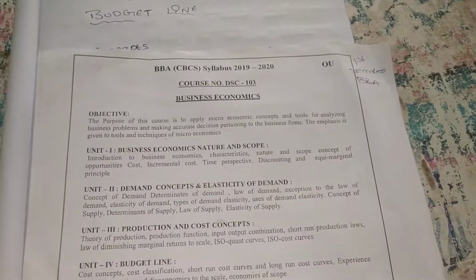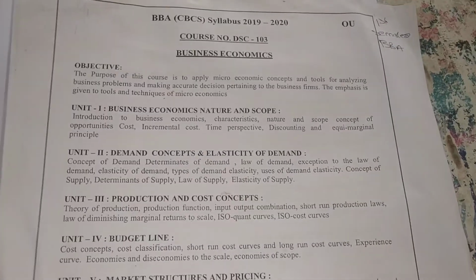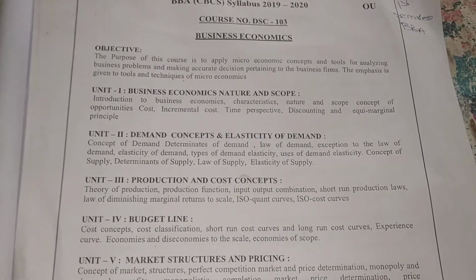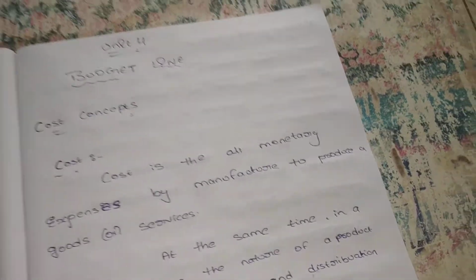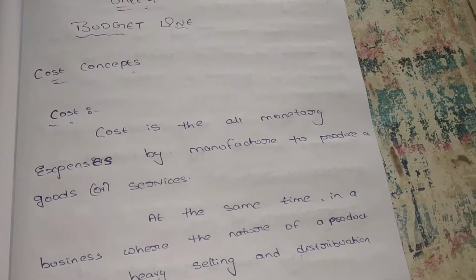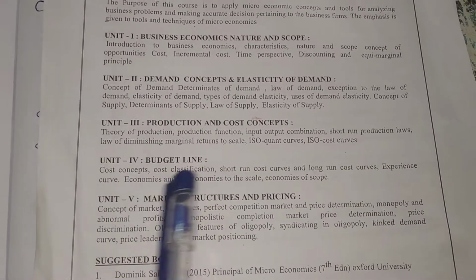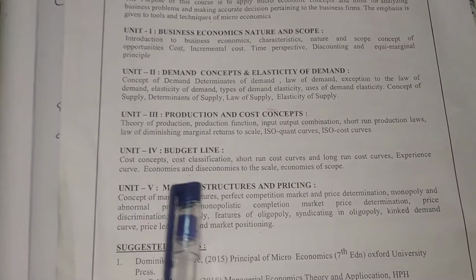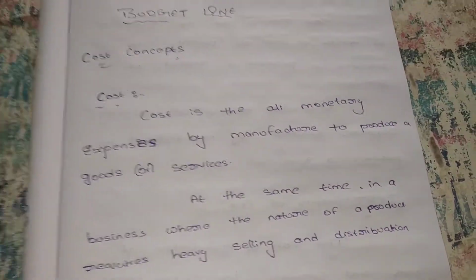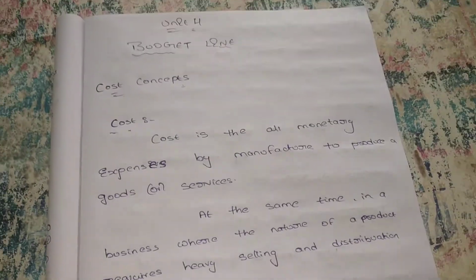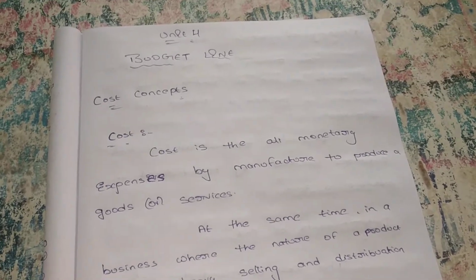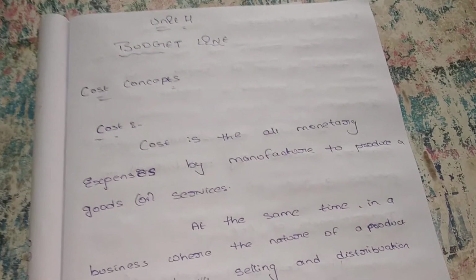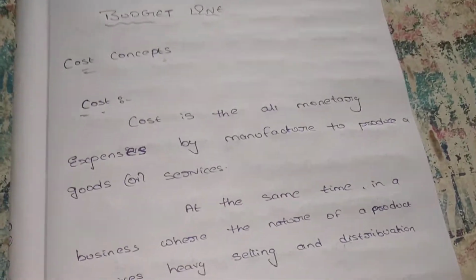Students, if you have any doubts and you are not able to understand a particular concept, please let me know. I will definitely clarify your doubts. Today we are discussing our fourth unit. In this unit, there are different cost concepts, cost classification, short run cost curves, long run cost curves, experience curve, economies and diseconomies of scale, and economies of scope. Today we start with some basic introduction about the cost concepts: what is cost, what are the determinants of cost, and what is the cost function.